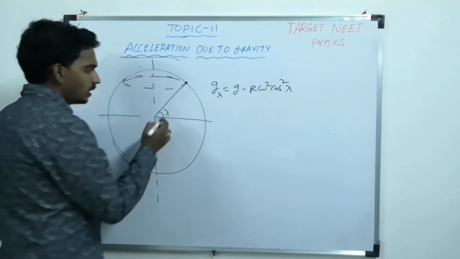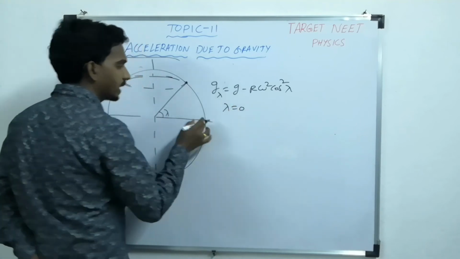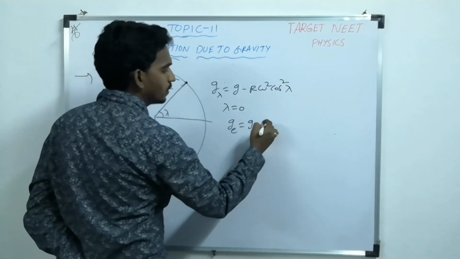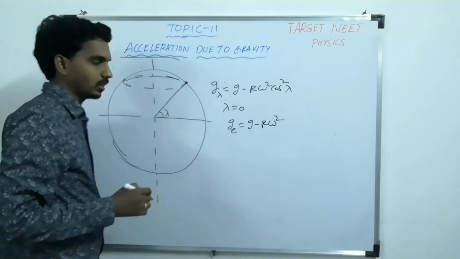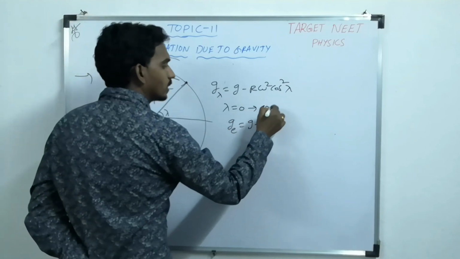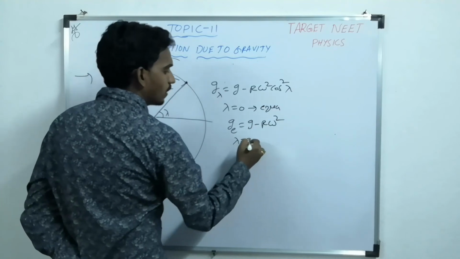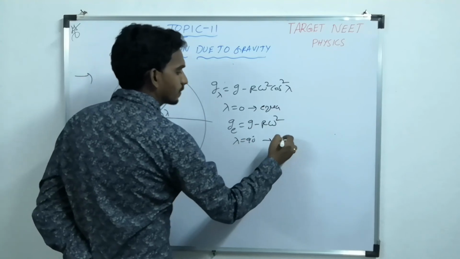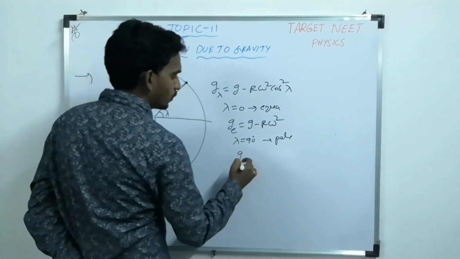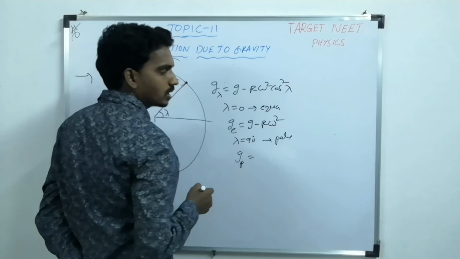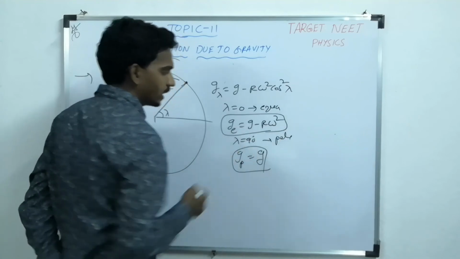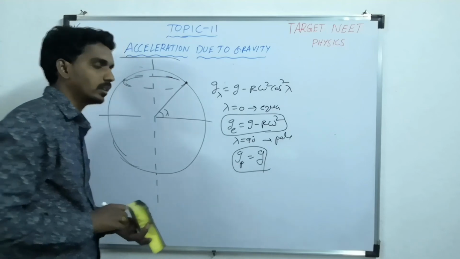Now here lambda 0 means at the equator, cos 0 is 1. So g at the equator is g minus R omega square. At the poles, lambda is 90, cos 90 is 0, so g at the poles will become g. So the g value is lesser at the equator compared to the g value at the poles.